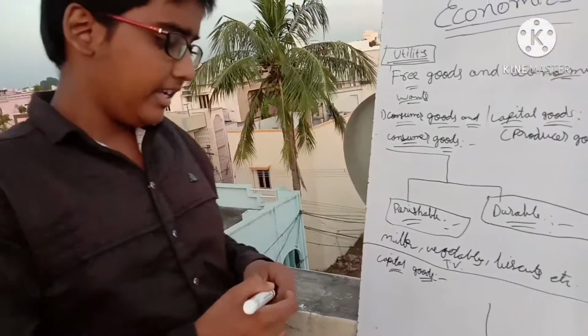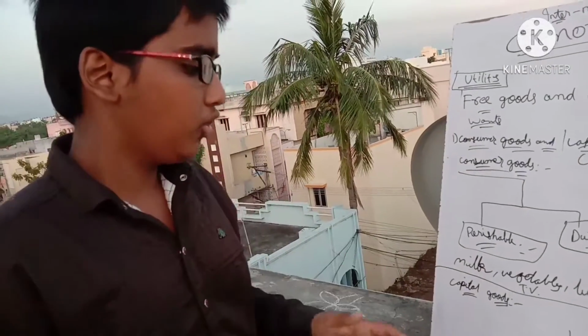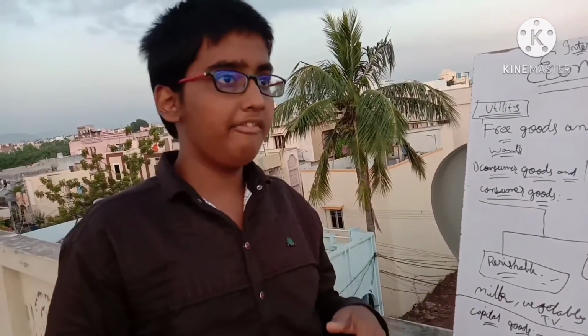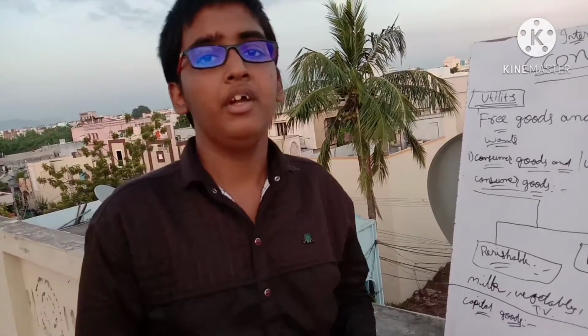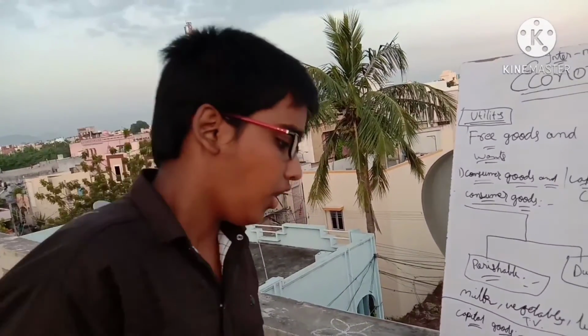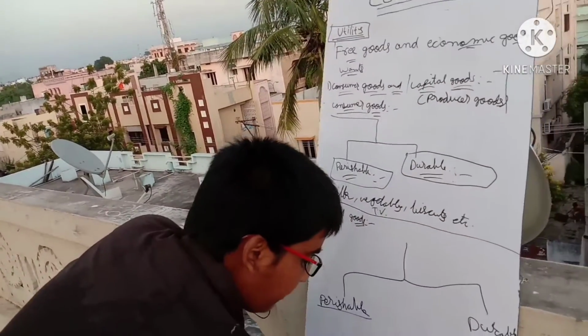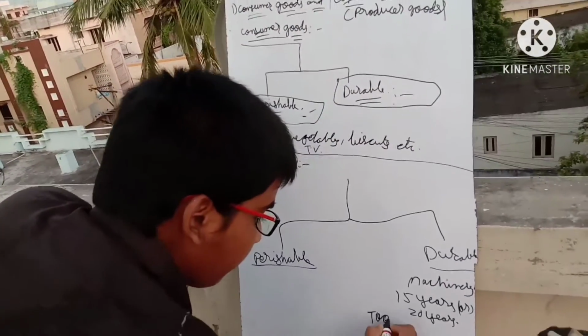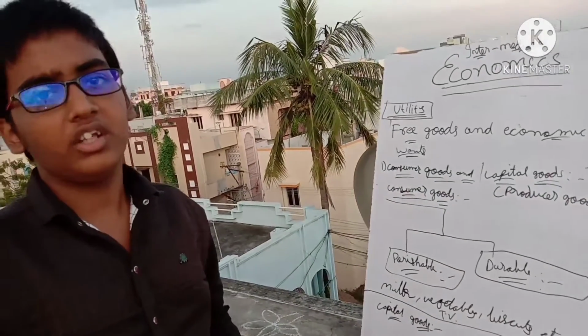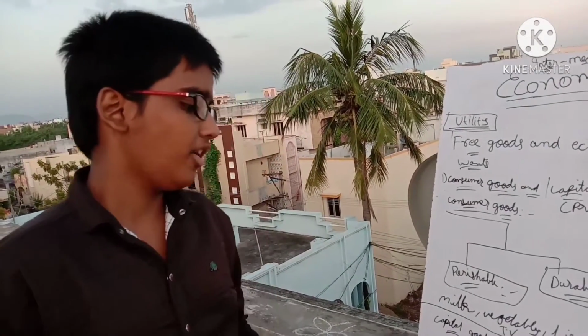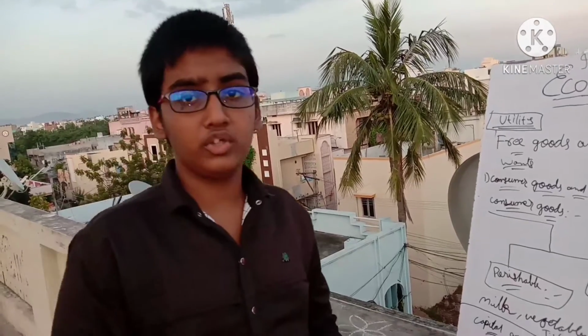If you take any examples of the durable goods, they will provide benefits for the producers in industries for a long period of time, but not a short period of time. Not only machinery, repair tools, tool kits or repair kits, all those things are examples of the durable producer goods.